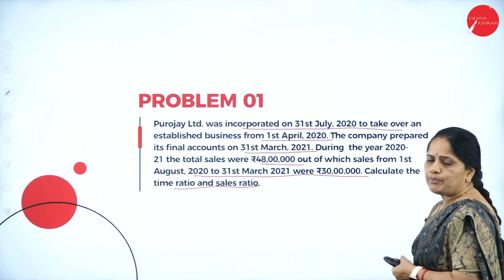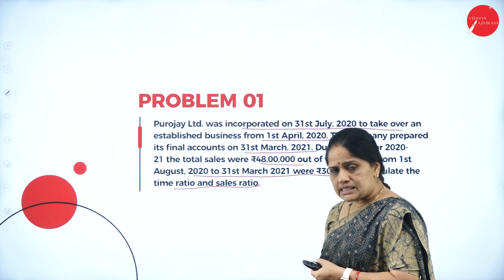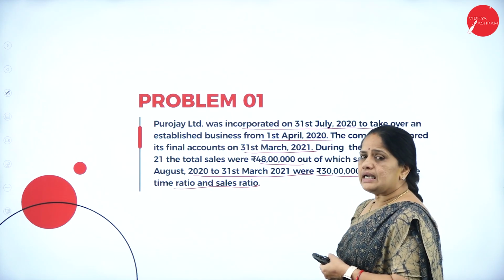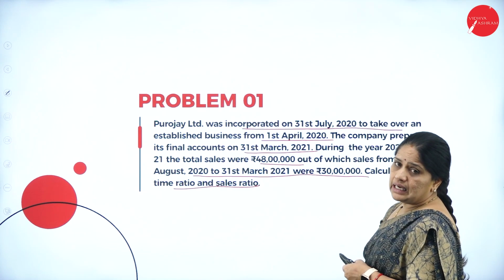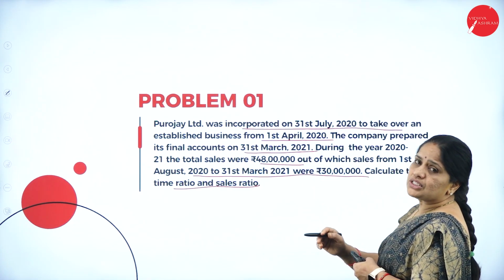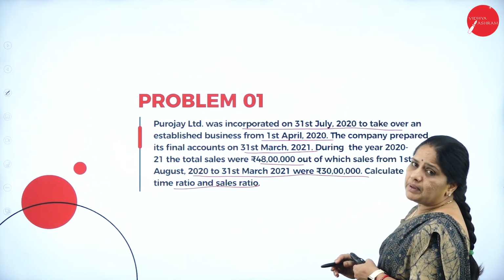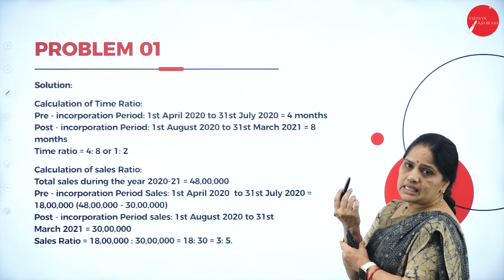So, this is a problem where we have to calculate the time ratio and the sales ratio. They have given us the date of acquisition, the date of registration, and the date of closing the accounts. They have also given us the sales relating to the pre-incorporation period and the post-incorporation period, and the total sales. Now, here is the solution.